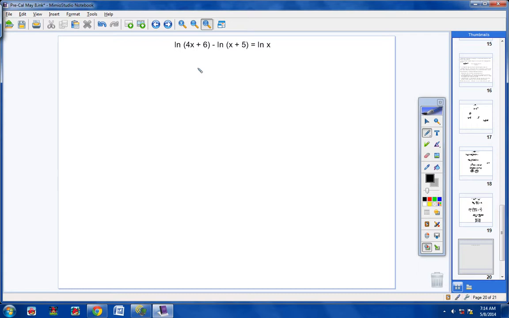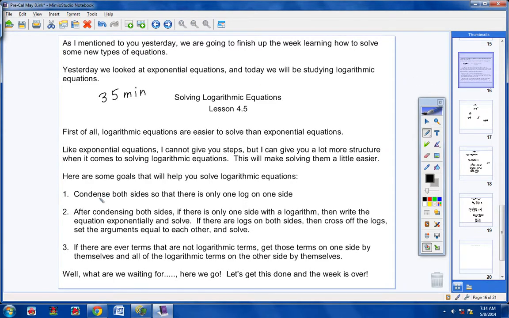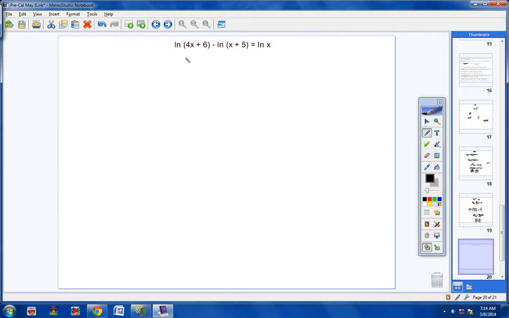Okay, no big deal. If you remember the steps I gave you, you try to condense both sides. So we're going to try to condense both sides. Over here on the right side, you just have the natural log of x. But over here, we have both their base e's, nothing to the left, nothing to the left, and so we can condense these down to one logarithm. So I'm going to write natural log of (4x plus 6) over (x plus 5).